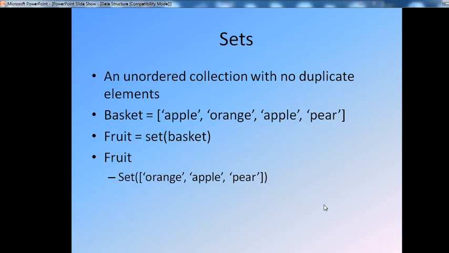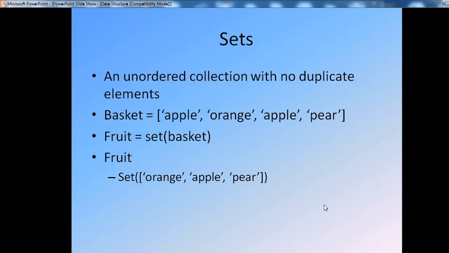Then next is the set. How do we define a set? A set is an unordered collection with no duplicate elements. An unordered collection with no duplicate elements is called a set. Remember, a set is an unordered collection with no duplicate elements. Suppose, for example, a basket. What happens in the basket? You define a number of elements: apple, orange, apple, pear.